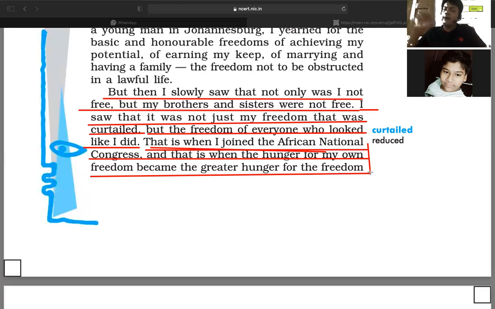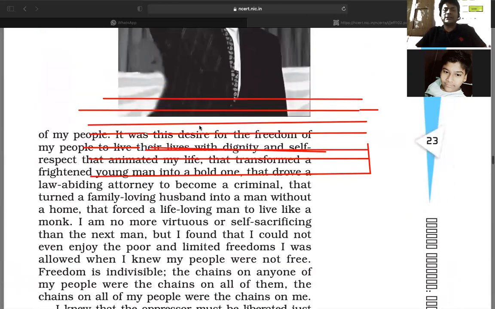So he joined the African National Congress because he found that his freedom was reduced, not only his, but also all the other people, whom he considered as his brothers and sisters. Their freedom was also restricted. That's why he considered joining the African National Congress, right? So he stated that.